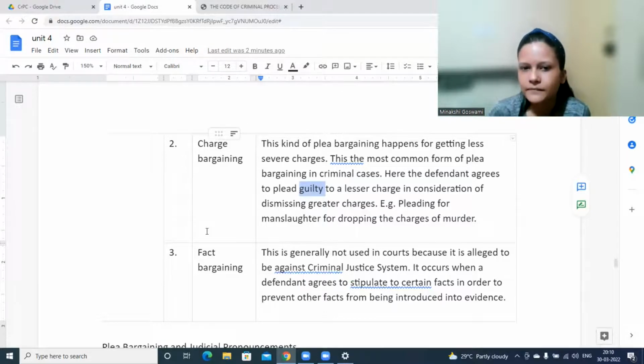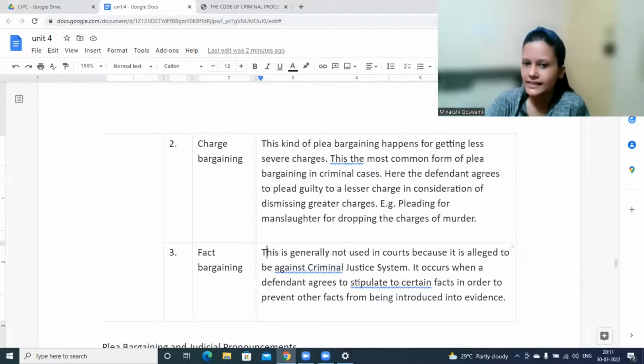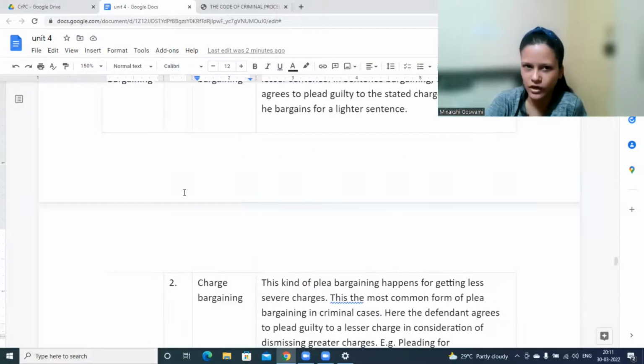Manslaughter is also a human attack, the killing of a person. This is just an example, okay? Here it would not be applicable because for murder, plea bargaining is not allowed. Next one is fact bargaining. This is generally not used in courts because it is alleged to be against the criminal justice system. It occurs when the defendant agrees to stipulate to certain facts in order to prevent other facts from being introduced into evidence. So fact bargaining as such is not used.